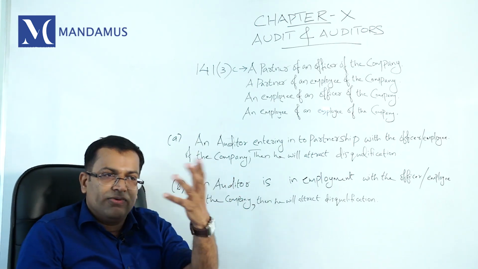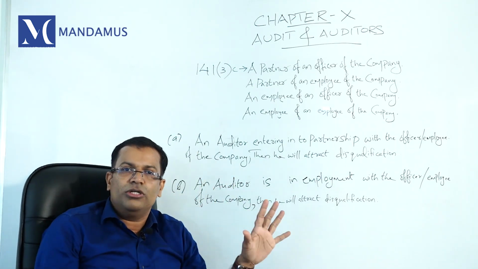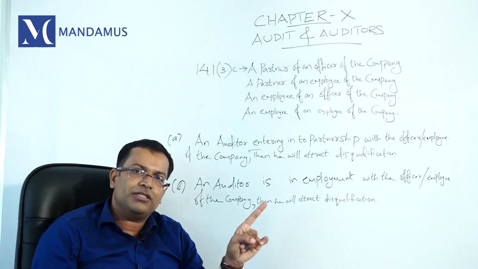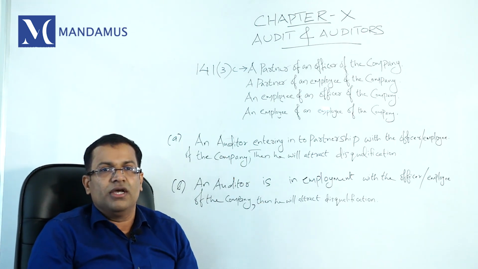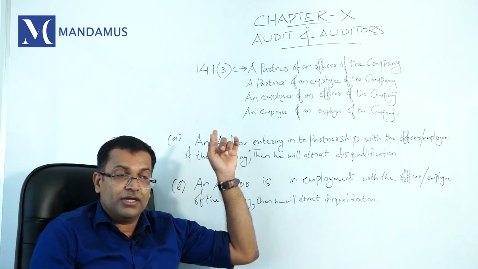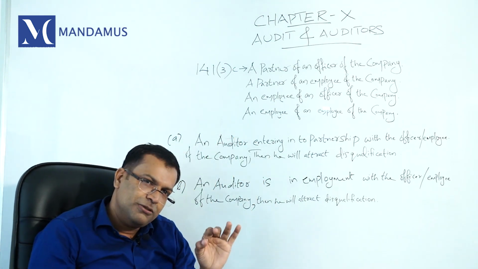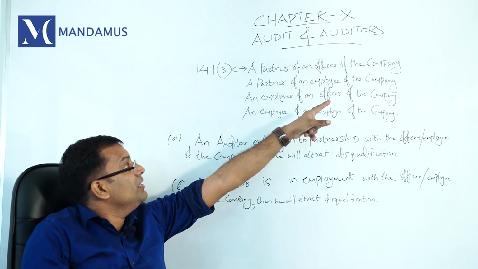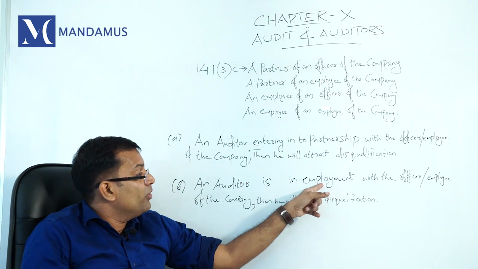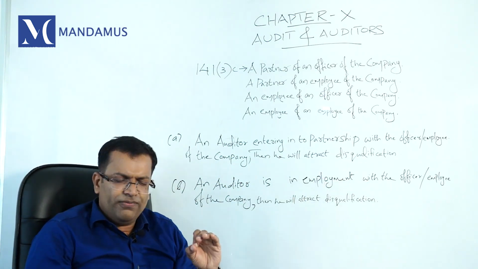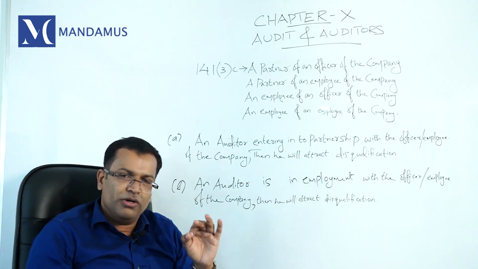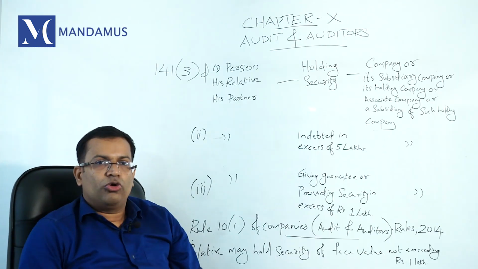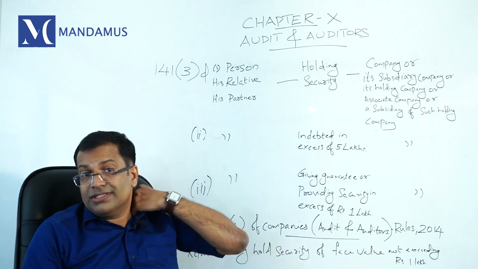That means if you want to become a statutory auditor of a company, you should not enter into any kind of partnership with the officers of the company. Then who are officers? Officers are defined in 2 subsection 59. So you cannot have a partnership with the officers or employees of the company. You cannot have an employment with the officer or employee of the company. If you enter into partnership or employment with the officer or employee of the company, you will attract disqualification.